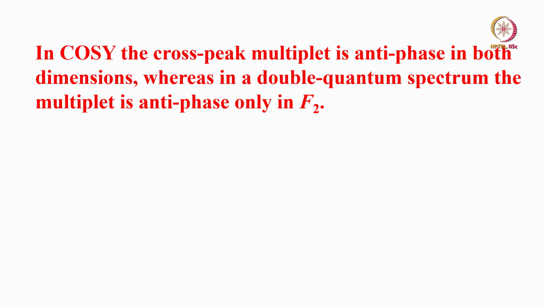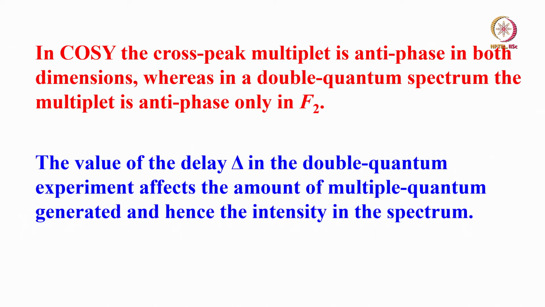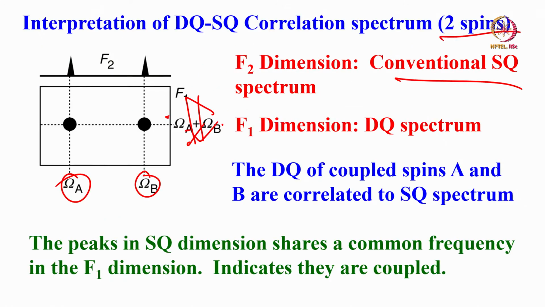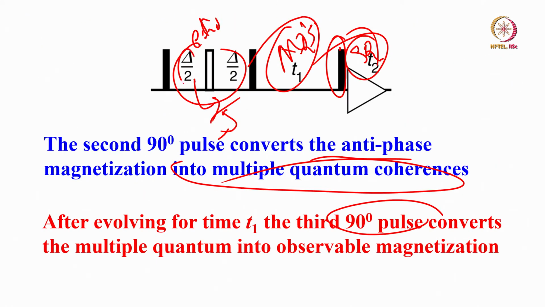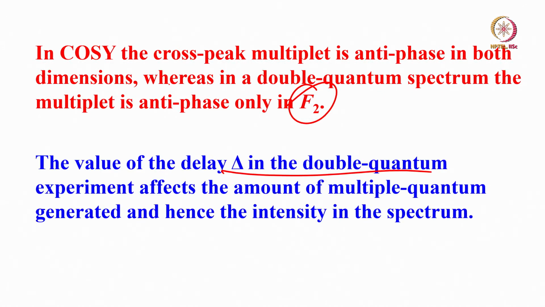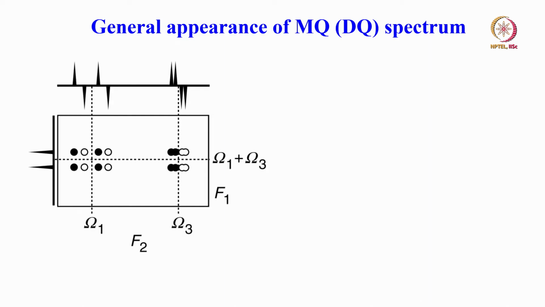Whereas in the double quantum spectrum, the multiplet is antiphase only in F2. That is the important thing. In this pulse sequence, the value of the delta affects how much of the multiple quantum coherence is generated, and its intensity. That depends upon how you set your delta. So the general appearance of an MQ, especially DQ, spectrum is like this.